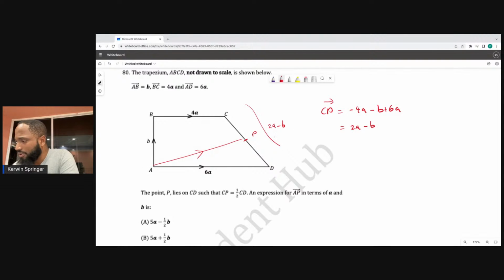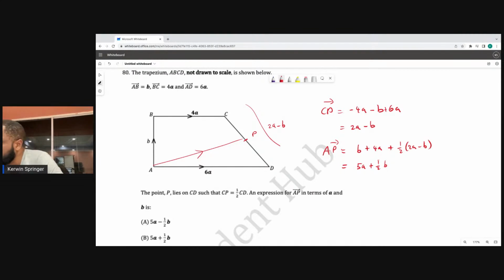So A to P would be B plus 4A plus half of 2A minus B, which would be, I will end up with 5A, take away half, so plus half B. Yes.